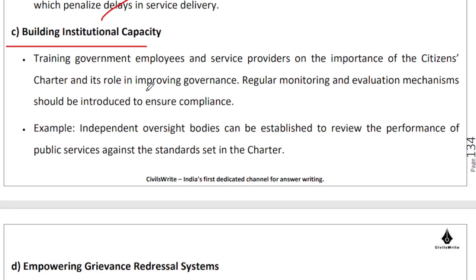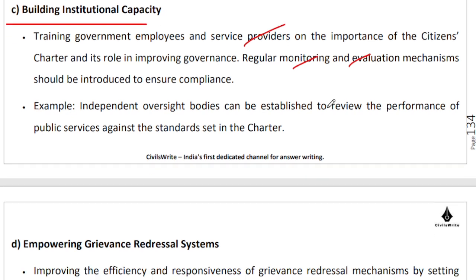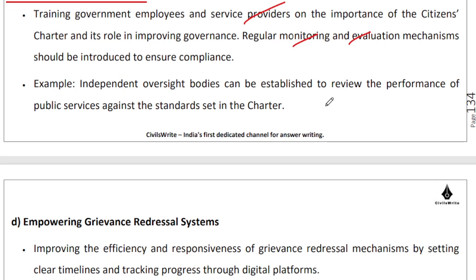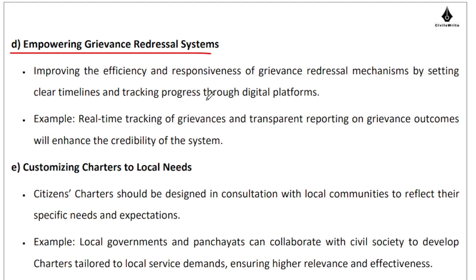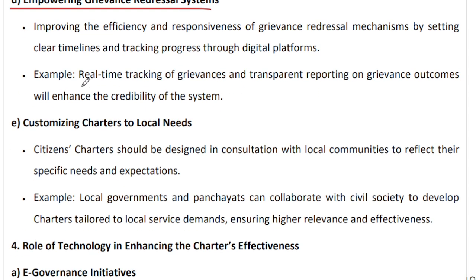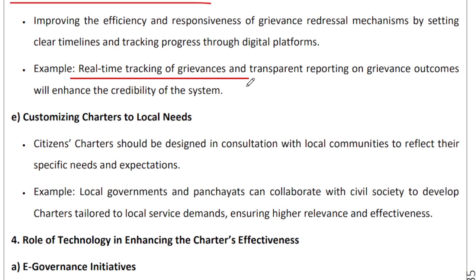We need to train government employees, right? They are the providers of these services. Monitoring, evaluation, all that is fine, but there has to be an internal drive within our bureaucrats and officers. Independent oversight bodies can be established to review the performance of public services. We need to have an empowered grievance redressal system, with real-time tracking of grievances and their resolution.